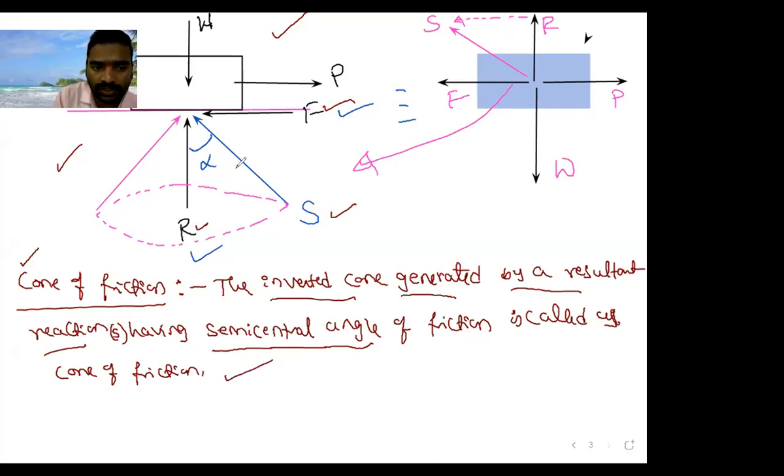It looks like a cone, correct? That's why it is called cone of friction. Is it clear, everyone? Yes, sir. Only this definition is required, and almost all the theory part I have covered.